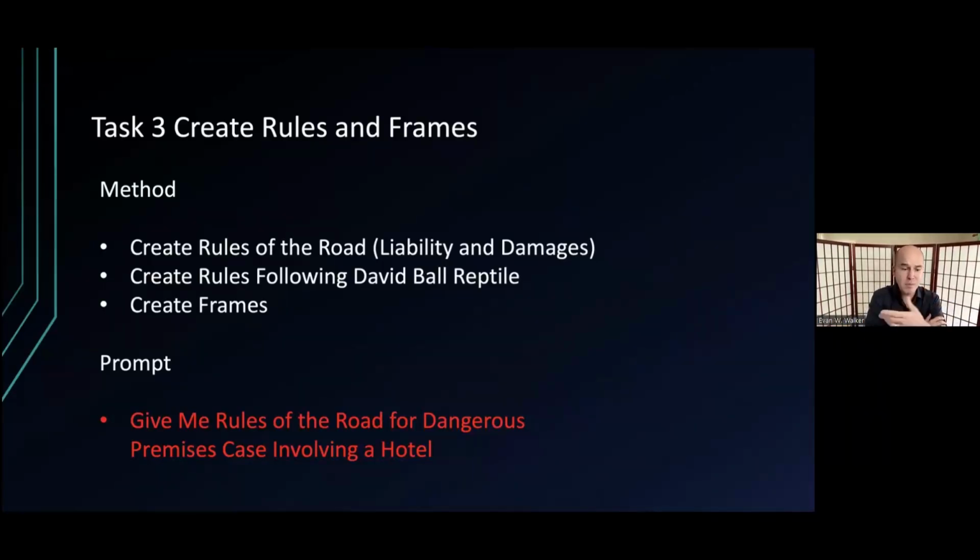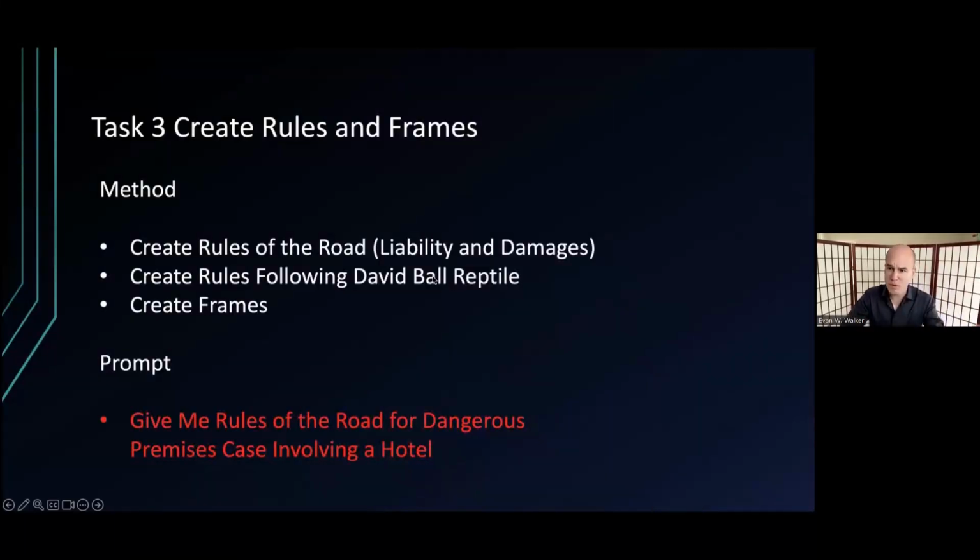So in case anyone doesn't know, Rules of the Road, famous book, I think I have it over here, by Rick Friedman. It basically, as I understand it, puts out rules to kind of understand cause of action. Instead of saying negligence is a failure to act reasonably under the circumstances. Well, what does that mean? Whereas Rules of the Road comes in and says, well, here are the rules. Follow the speed limit. You don't drive too fast. You put on your turn signal. So those are the rules of the road that are indicative of motor vehicle negligence.